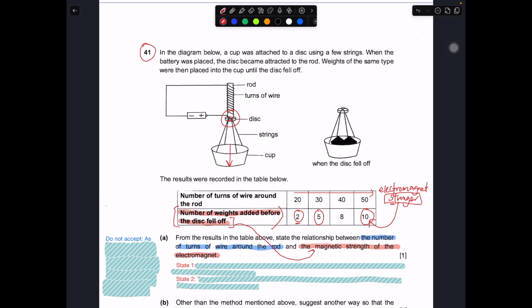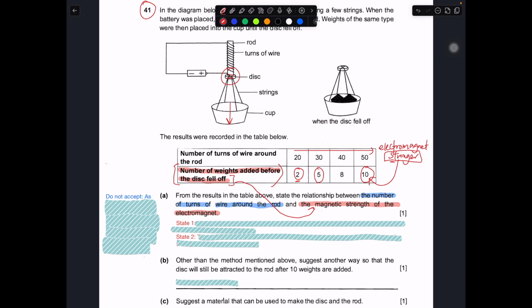So you are supposed to know that if you need more weights, it means the magnetic strength of the electromagnet is stronger. So when you're writing this part, don't write this. Use this instead. Use this phrasing. Okay, don't use the number of weights, because the question is asking you the magnetic strength of the electromagnet. You are supposed to use the number of weights to tell the magnetic strength. More weights needed to separate the attraction means stronger. Less weights needed to separate the attraction means it is weaker.